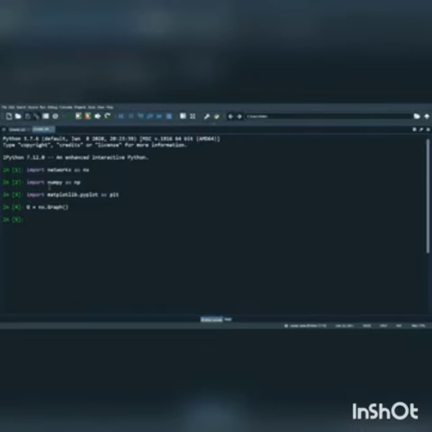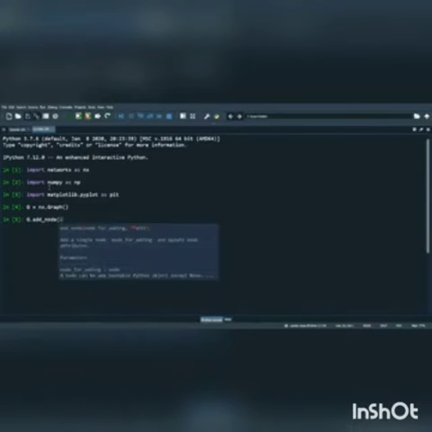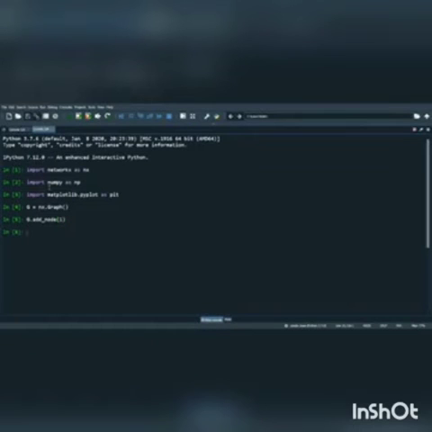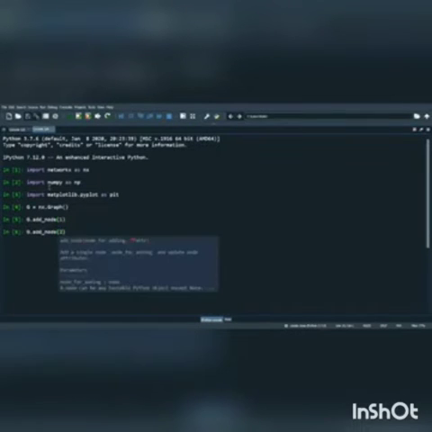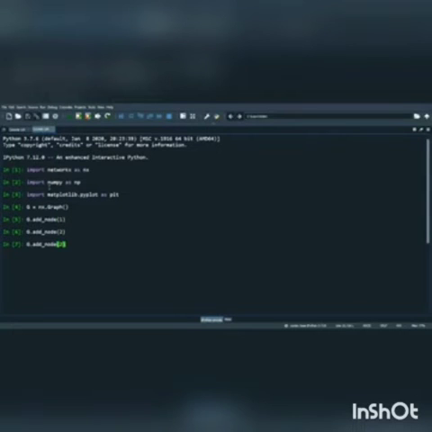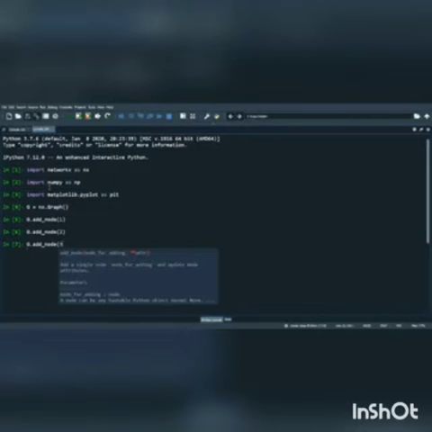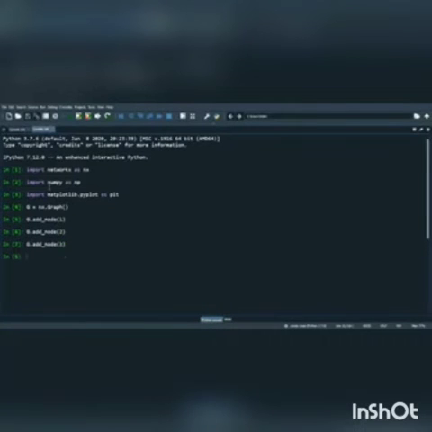My next command is to add some nodes in my graph. g.add_node. It is up to you how many nodes you can create, 1 to 5 and so on. I just create 5 nodes for my graph: 1, 2, third and 4 and 5.